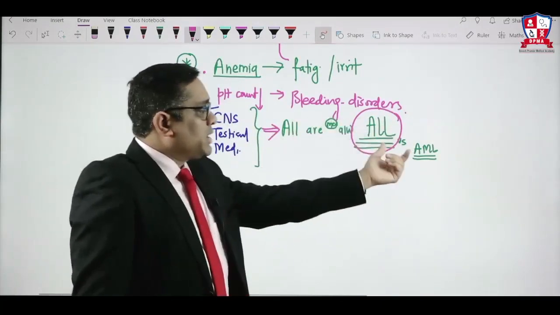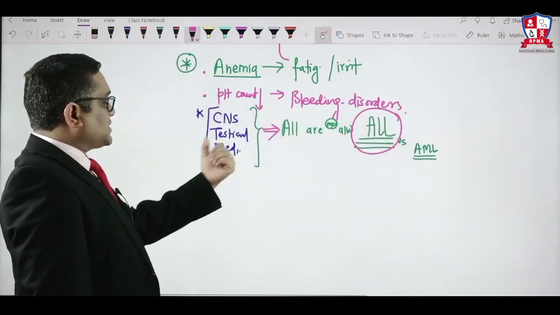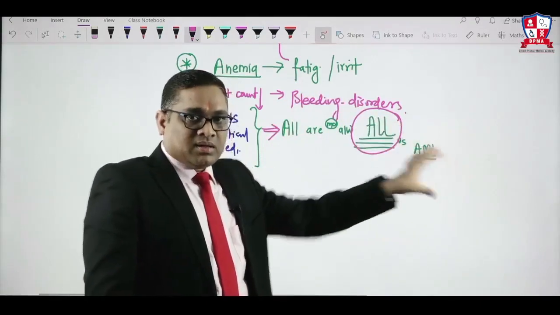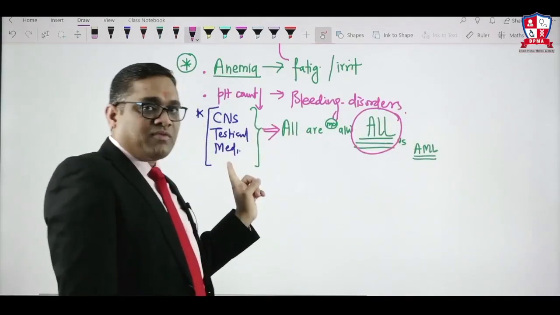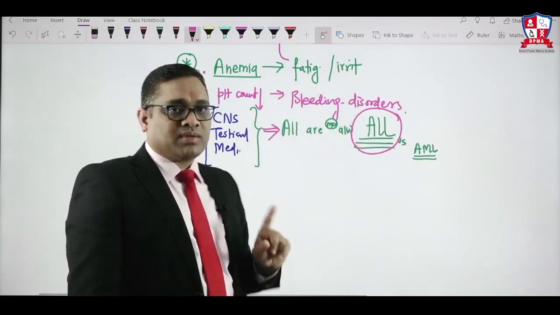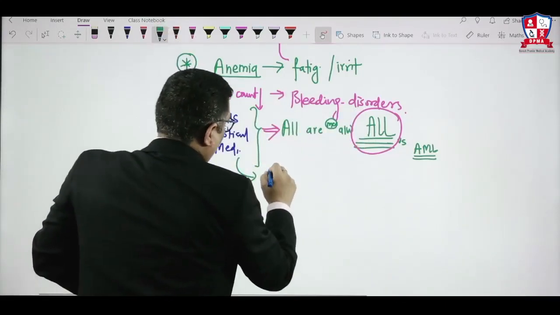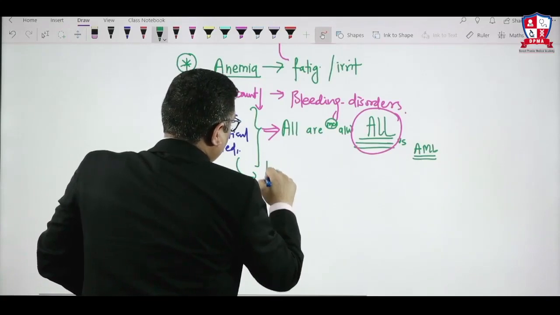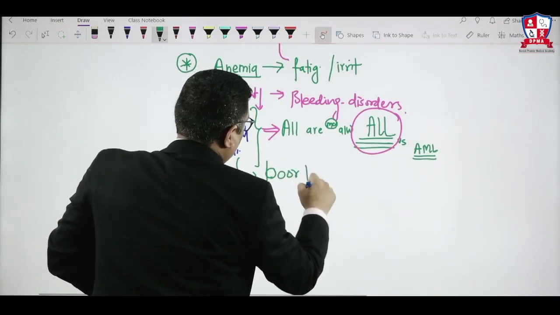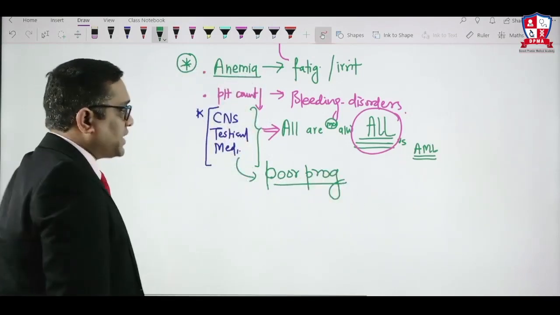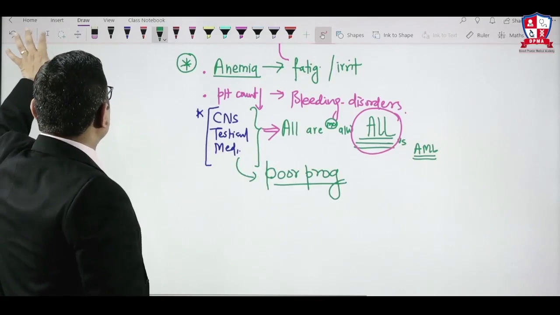CNS, testicular and mediastinal involvement will be seen in both ALL and AML, but all these organ involvements will be most commonly seen in acute lymphoid leukemia. And when these organs are involved, always remember the prognosis will be poor. So these are some of the general features.